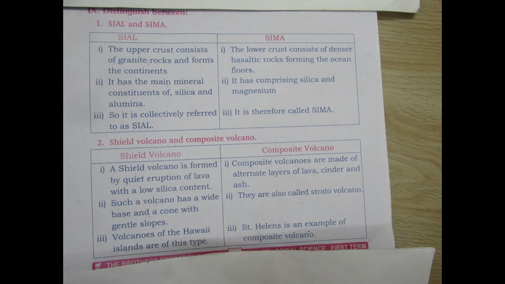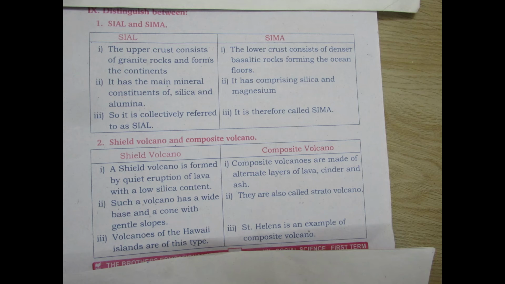Second point for the composite volcano: they are also called stratovolcano, spelling S-T-R-A-T-O, volcano. Then come to the left side. Shield volcano, third point: volcanoes of the Hawaii Islands are of this type. Hawaii spelling: H-A-W-A-I-I.